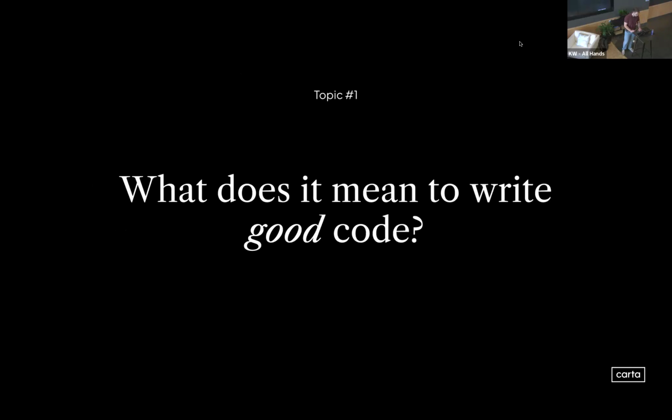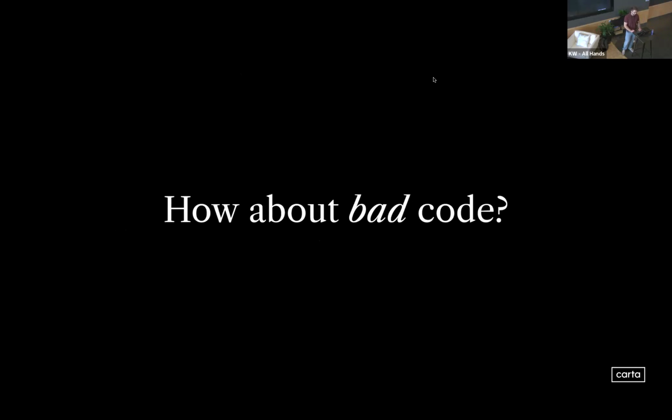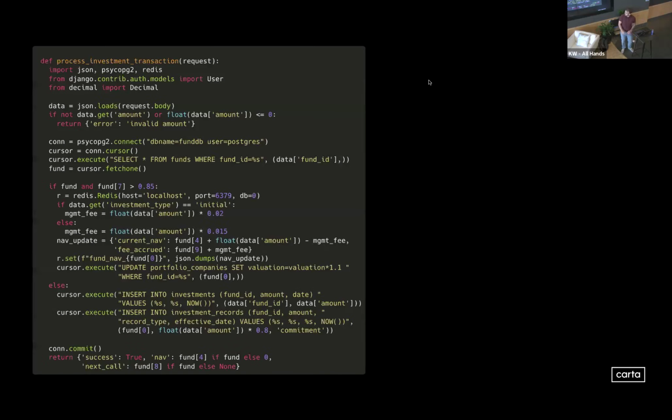So, what does it actually mean to write good code? I think an easier place to actually start with everyone is, what does it mean to write bad code? I think it's a lot easier to come to a common agreement on what bad code is before we get to good code. So, here's a nice little snippet we have here. We're going to process an investment transaction request.